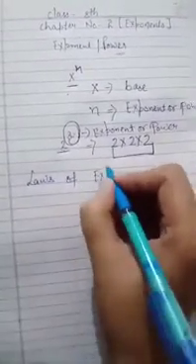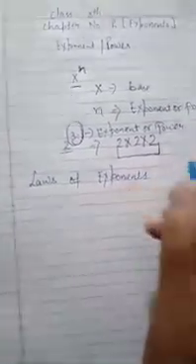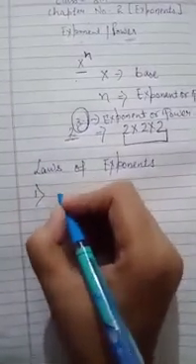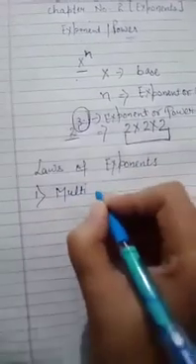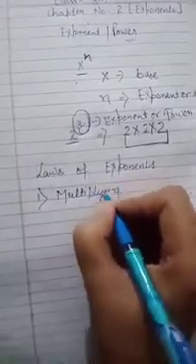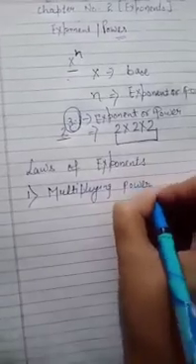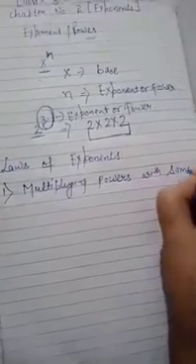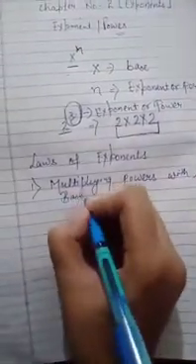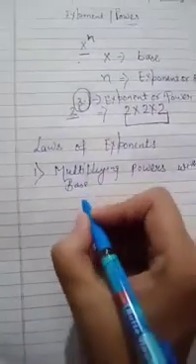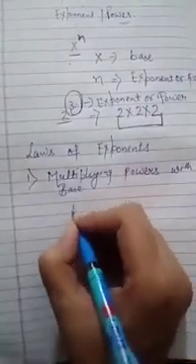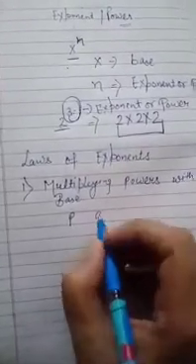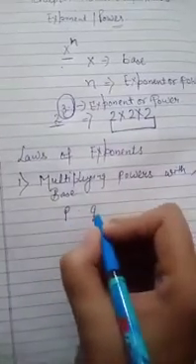Next, students, let us discuss the laws of exponents. What are the laws of exponents? See, the first law is multiplying powers with the same base. When we multiply the powers with the same base, if we take p and q, both are the base, base should be the same.